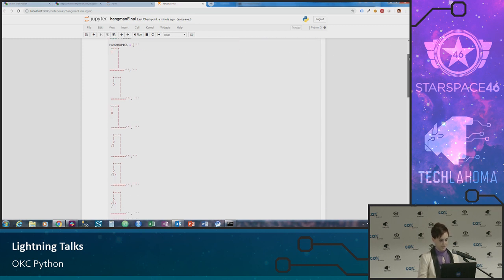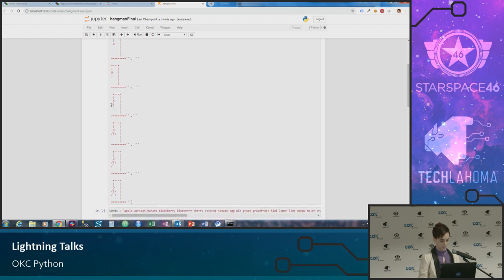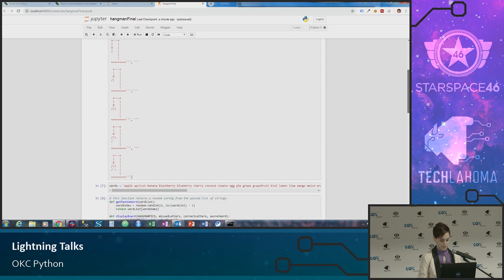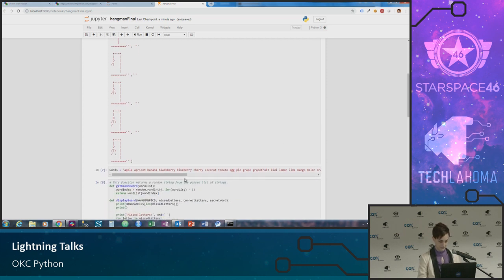is the ASCII Art, a multi-line string to create the graphic. As you can see, it follows the progression that we just saw in the actual game of adding bit by bit as we go along. You can modify it as need be if you want it to be longer, shorter, etc., based on the game.